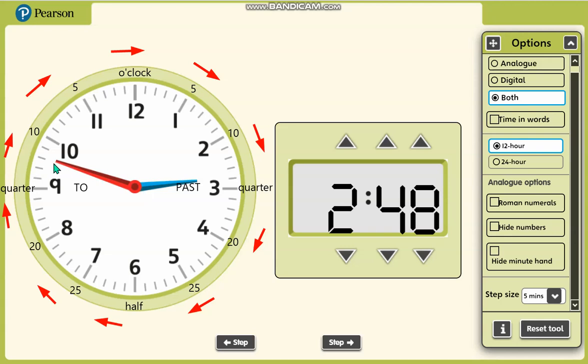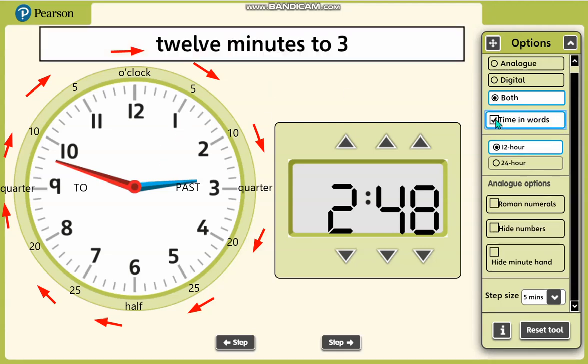Now if we are going to count from here using our cheat here, so we have 10, but this 10 is only until here. Now we are going to add 2 more minutes. So if we add 2 plus this 10, it becomes 12, which will become 12 minutes to 3.